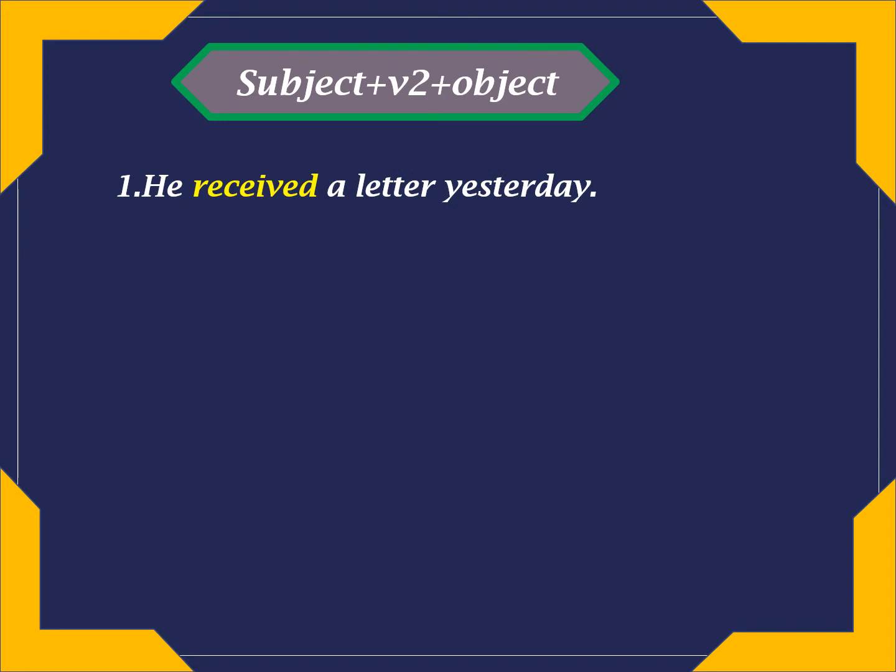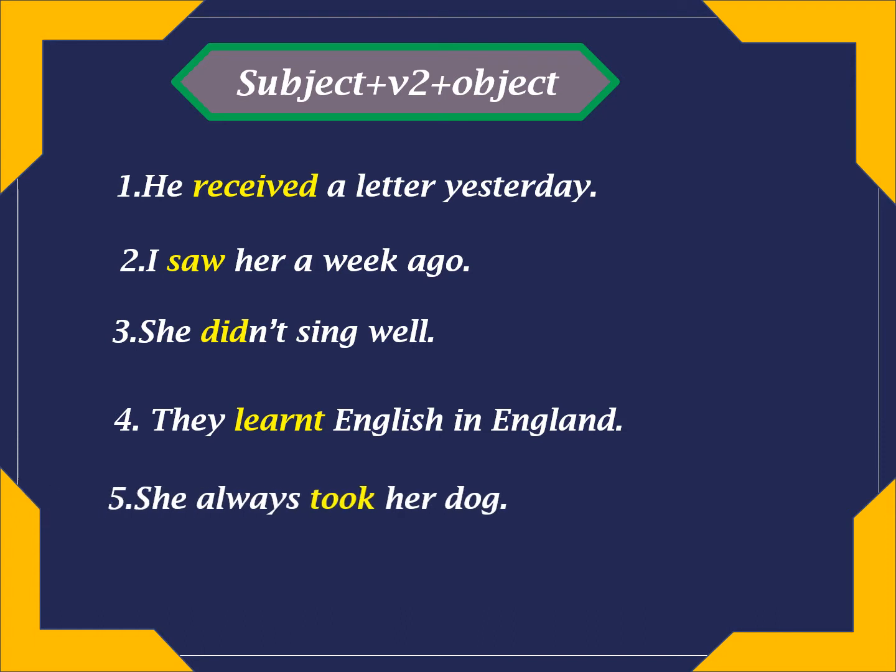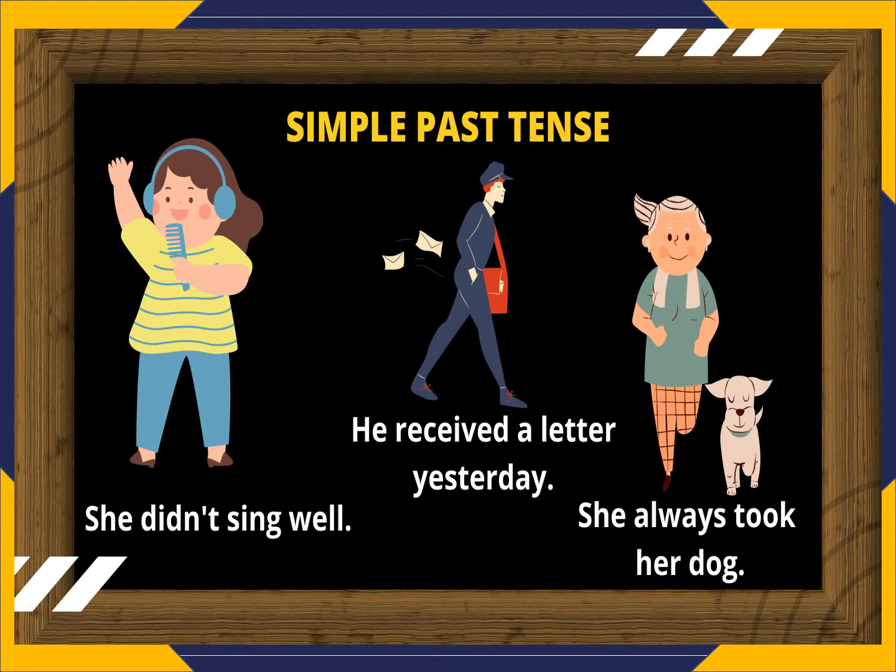Here are a few examples. He received a letter yesterday. I saw her a week ago. She didn't sing well. They learnt English in England. She always took her dog. The examples are in the form of pictures. Simple past tense. She did not sing well. He received a letter yesterday. She always took her dog.